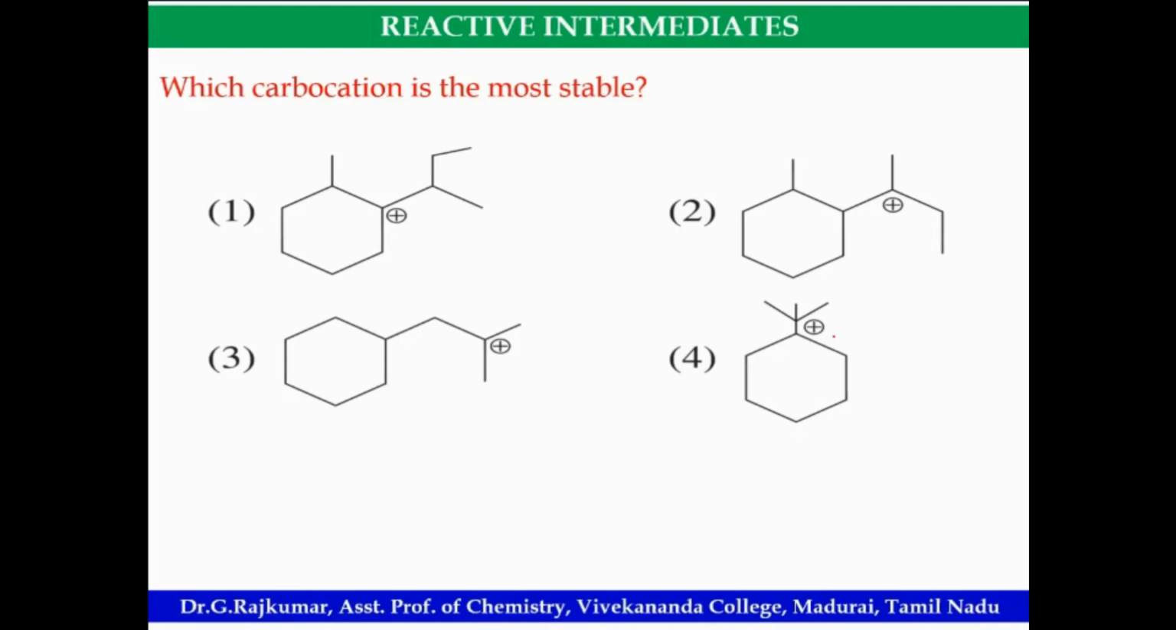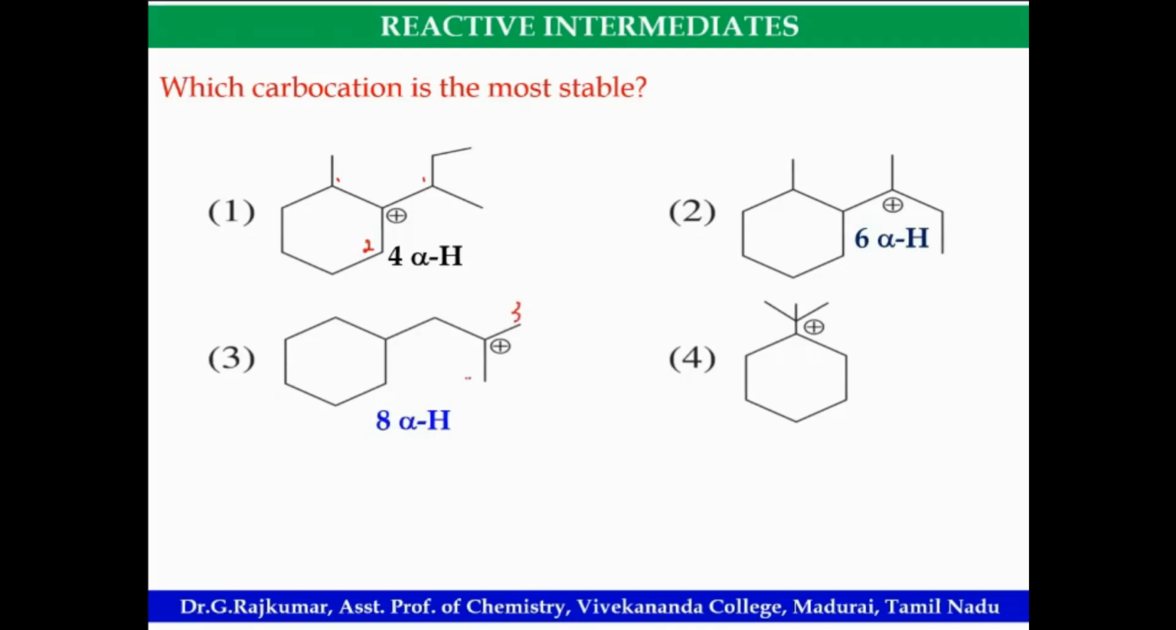Give a quick answer. Option 3, sir. Option 3. Okay. In option 1, there are 4 alpha hydrogens. One hydrogen here, one hydrogen here, 2 hydrogens here. So 4 alpha hydrogens. In option 2, 6 alpha hydrogens. In option 3, 8 alpha hydrogens.